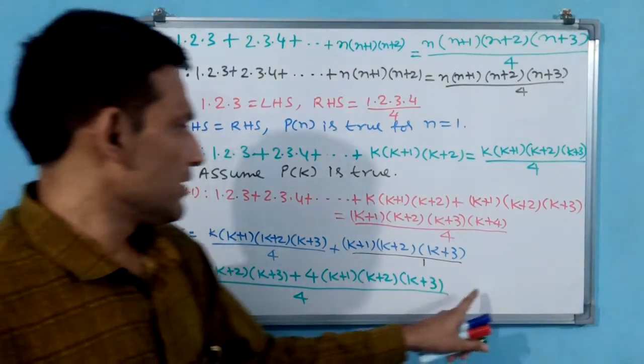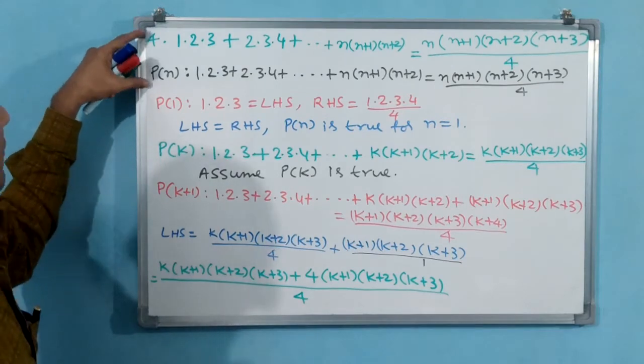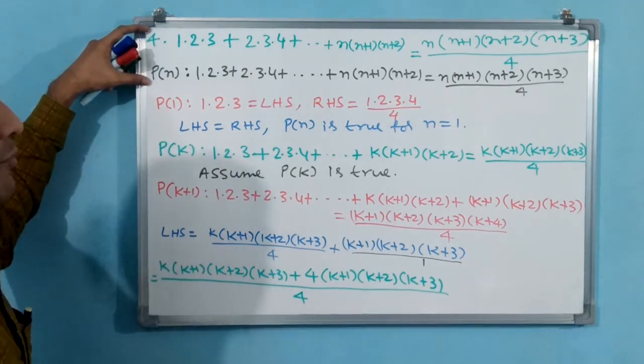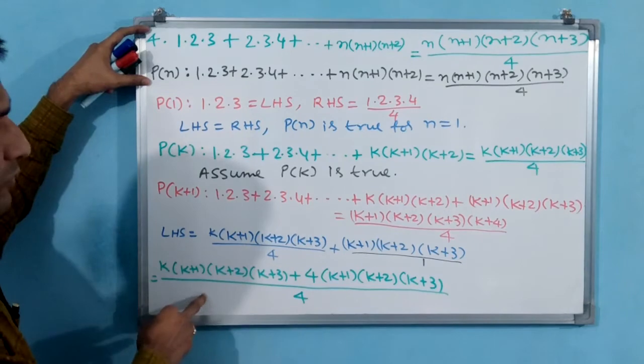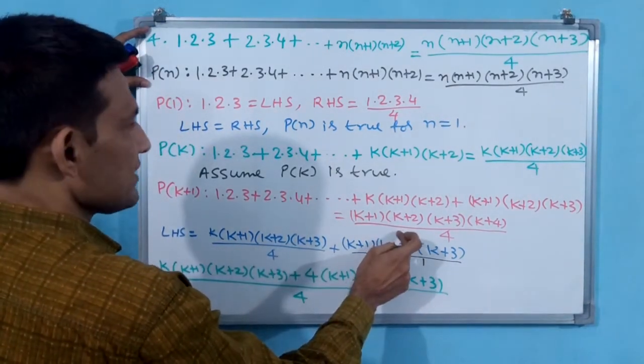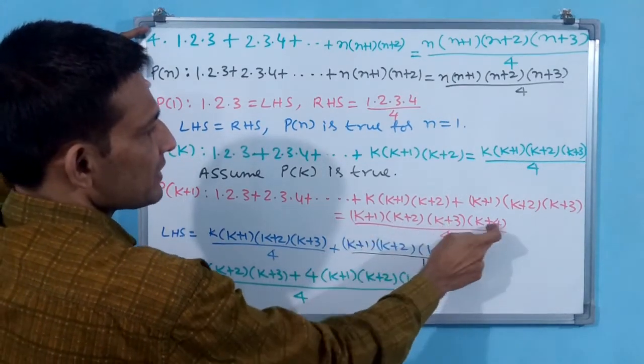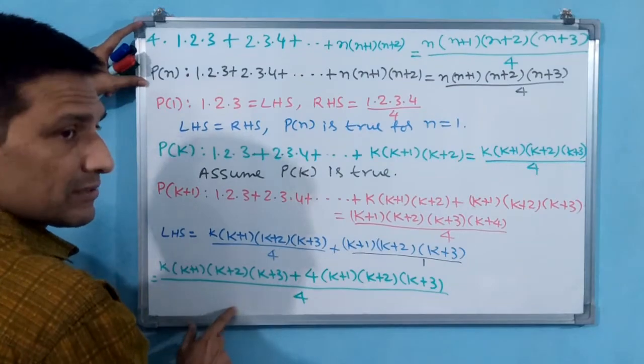Now you see, here space is not sufficient. We go to the top. We will remove up to here, up to P(n), and continue here. This LHS should match with RHS. This is RHS. What has to come in RHS? (k+1)(k+2)(k+3)(k+4) by 4 has to come. Okay, let us see.